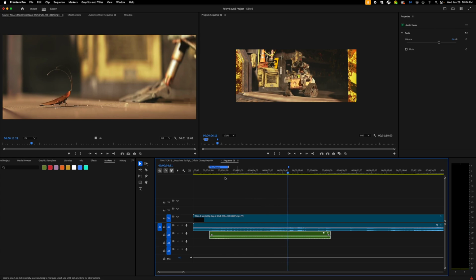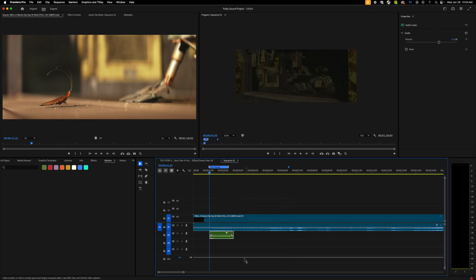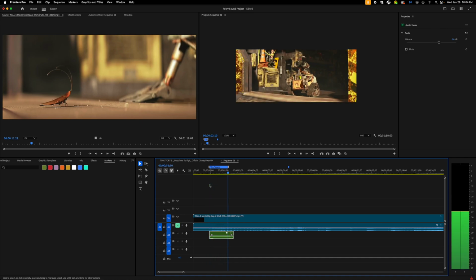The big thing is you want to make sure that the sound sounds good without the original audio. If we mute the original clip with this M button, then we can hear what our new audio sounds like. Now that's not a good sound.